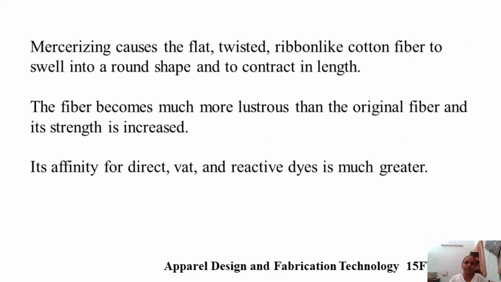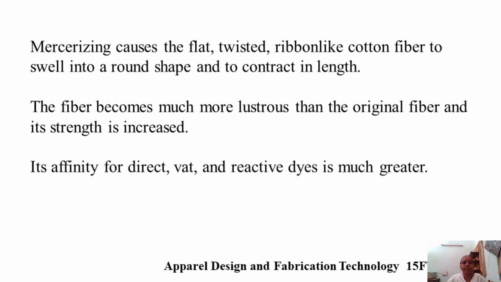Mercerizing causes the flat, twisted ribbon like cotton fiber to swell into a round shape and contract in length. The fiber becomes much more lustrous than the original fiber, and its strength also increases. Its affinity for direct, wet, and the reactive dyes is much greater. So these are the improvements after the treatment of the mercerization, the finishing processes.